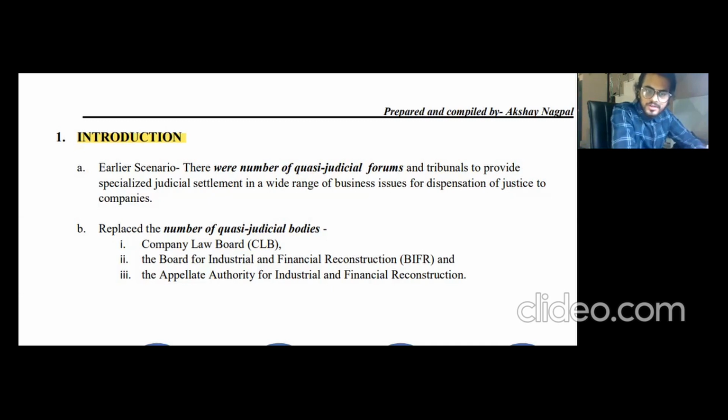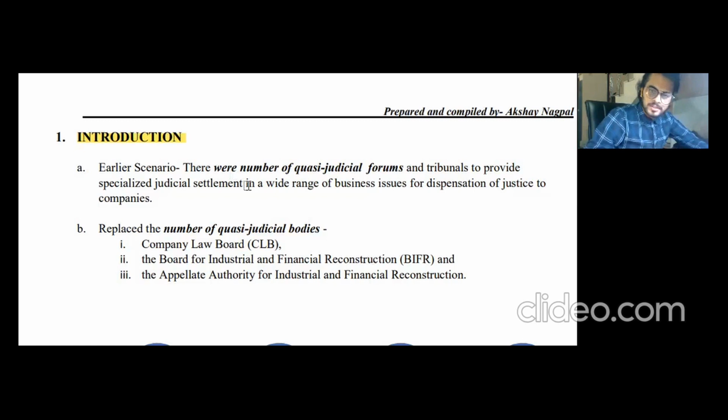As you can see on your screen, the earlier scenario was that a number of boards handled various cases. For example, the Company Law Board was there, BIFR was there, and the Appellate Authority for Industrial and Financial Reconstruction was there. These institutes are now all clubbed into NCLT since 2016, and all the cases related to the company, either under this Act or under the IBC 2016, Insolvency and Bankruptcy Code 2016, are being handled by NCLT only. So NCLT is the ultimate appellate authority for all the cases actually concerning the company.